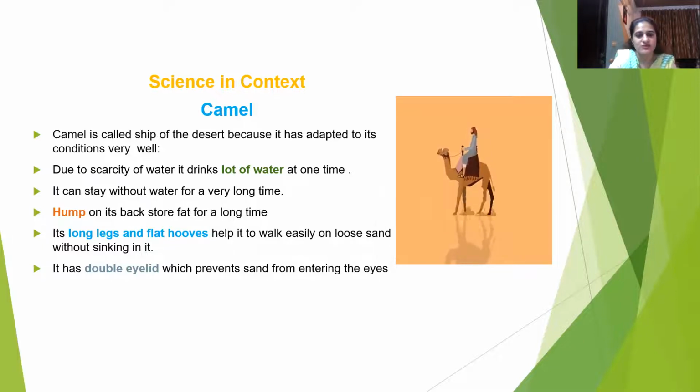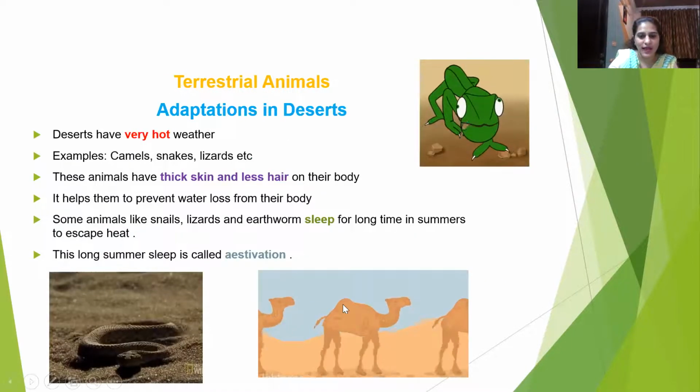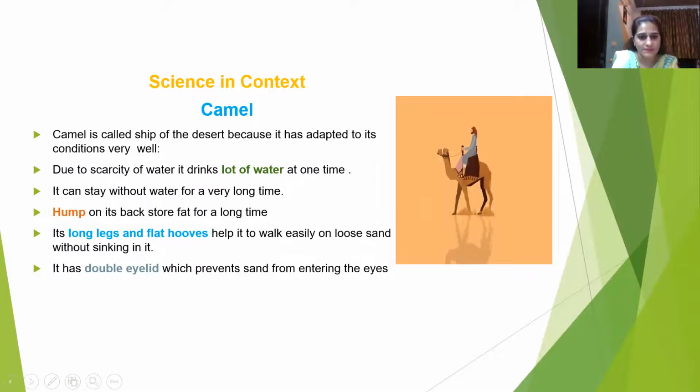Due to the scarcity of water, it drinks a lot of water at one time. So camel drinks a lot of water at one time. It can stay without water for very long time. Hump on its back stores fat for a long time period. So this camel has this long hump, and in this long hump, they store fat for a long time period.